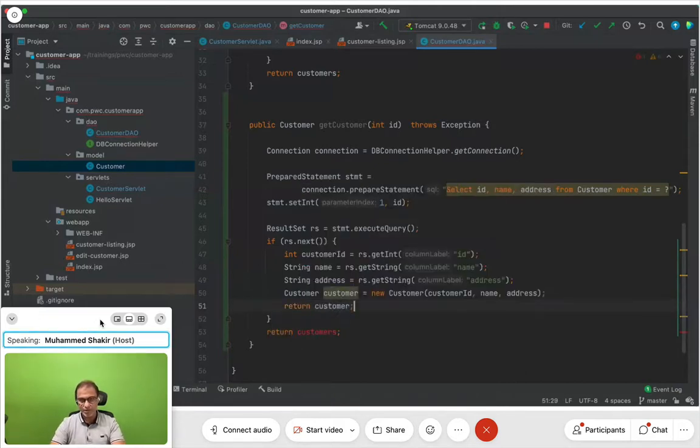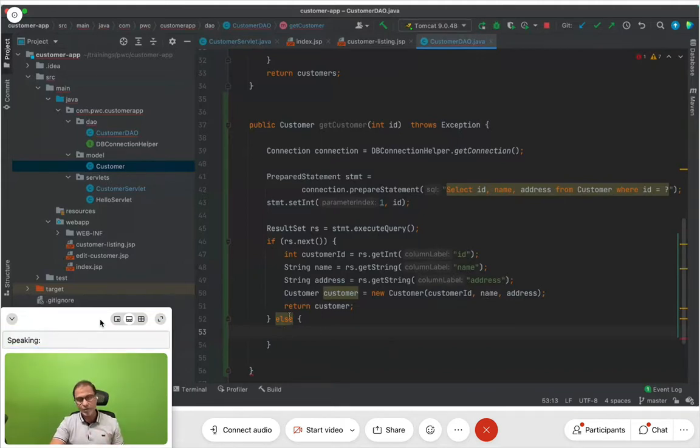But suppose it was not found, I mean, if rs.next is nothing. Try and understand, this is the value of the primary key. So either it will be there or it will not be there. If it is there, it's going to be only one object, only one record. So I get that record, create a customer object, put the values in the customer object and return the customer object back.